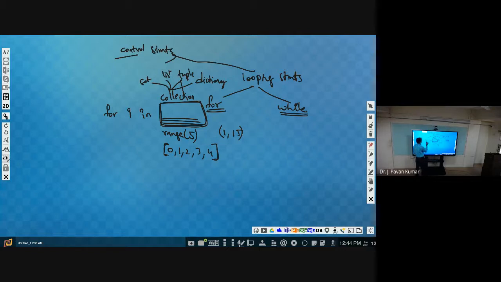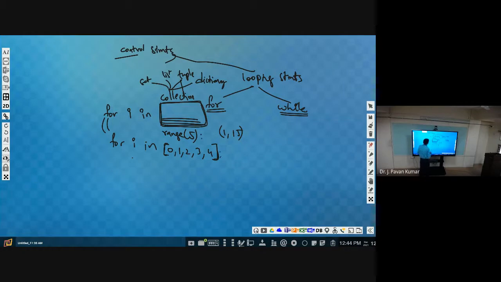For i in range of 5 is the same as for i in 0, 1, 2, 3, 4 as a list. Within square brackets we have given 0, 1, 2, 3, 4 as a list. So these two are the same. I hope you understand.